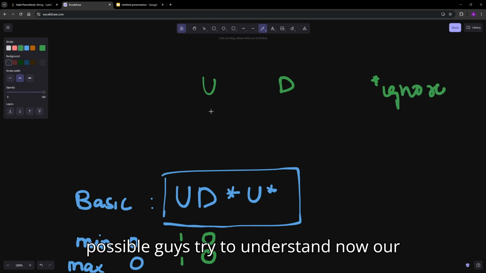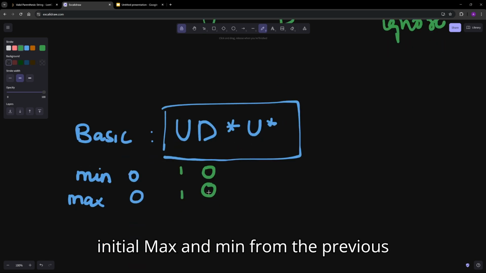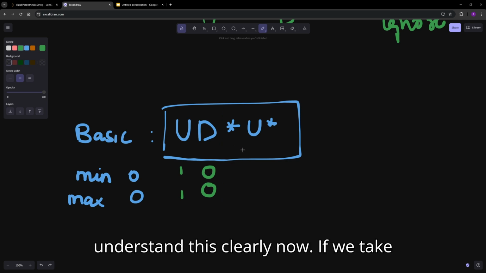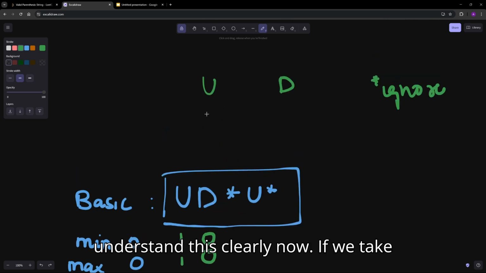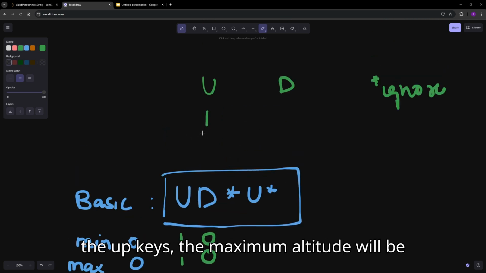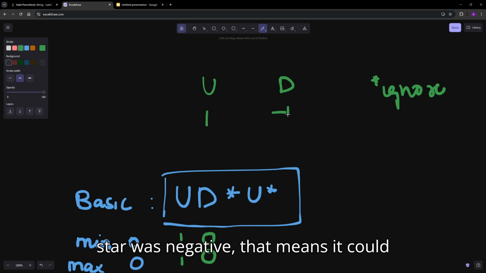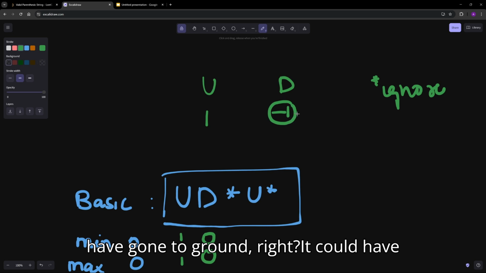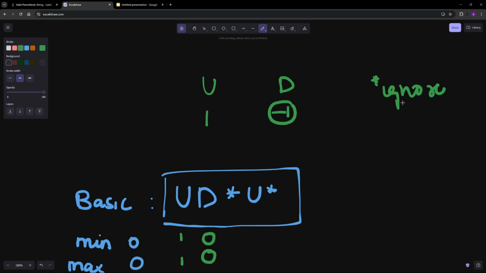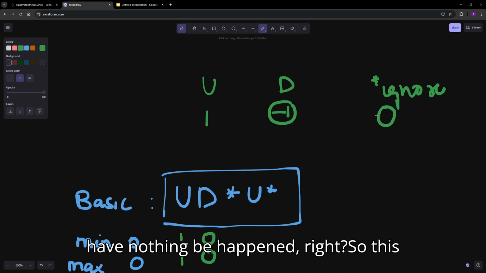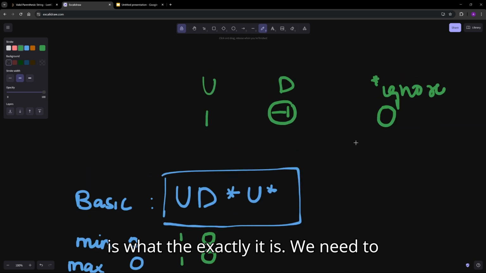Try to understand. Our initial max and min from the previous state was 0, 0, right? You can understand this clearly. Now, if we take the up case, the maximum altitude will be incremented by 1. If we consider that the star was negative, that means it could have gone to ground, it could have crashed. And if we choose to ignore it, it means that nothing could have happened, right?